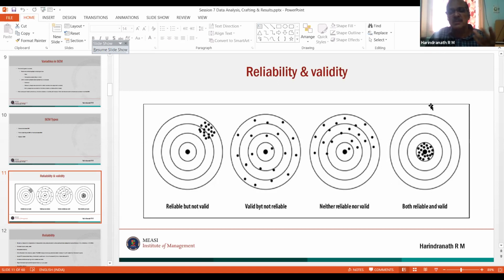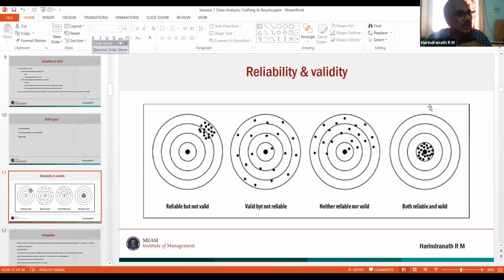Valid maybe to an extent because it covers. Validity to that extent is good. Here, both are not there, because you see in the second one, the spread has almost a kind of pattern. So you say it's valid but not reliable because the dots are not in one place. See the third one, the third circle, the third visual. You can see that the bottom half is completely left out and only the top half is covered.